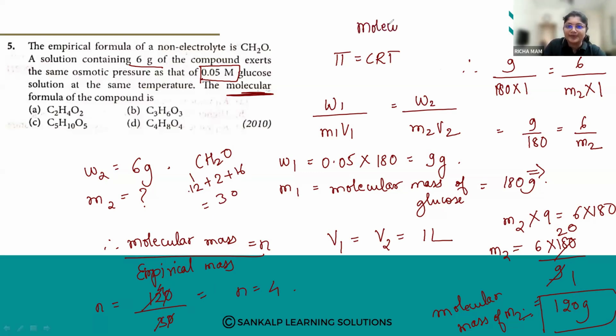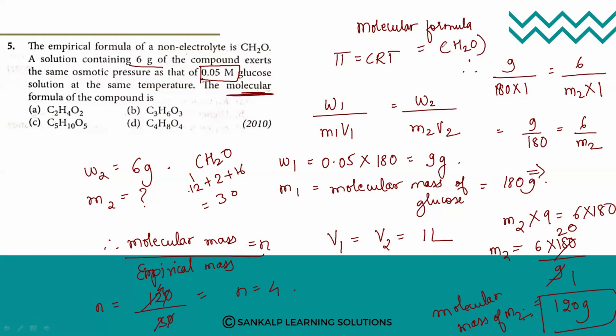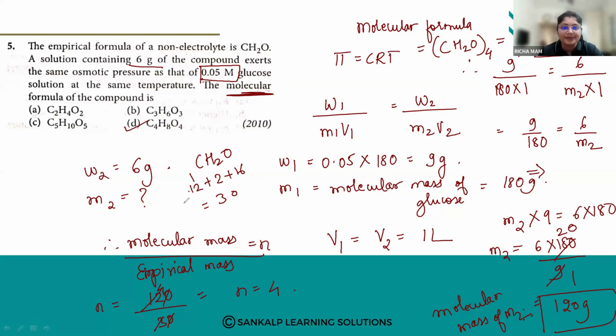The molecular formula is CH2O into 4. So we get C4H8O4. C4H8O4, option number D. Yes, the answer is correct. It is option number D.